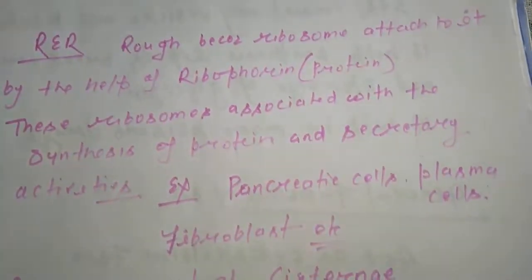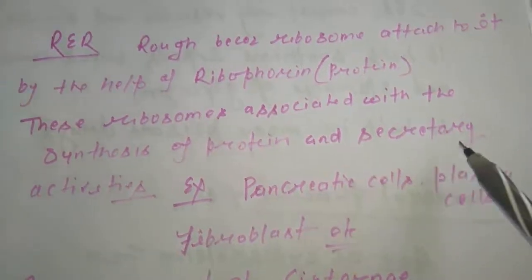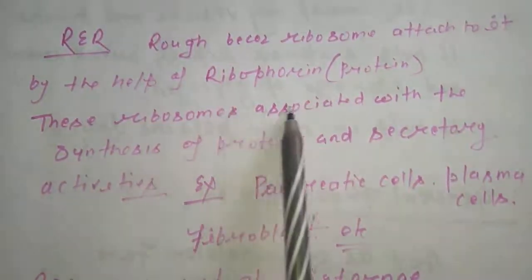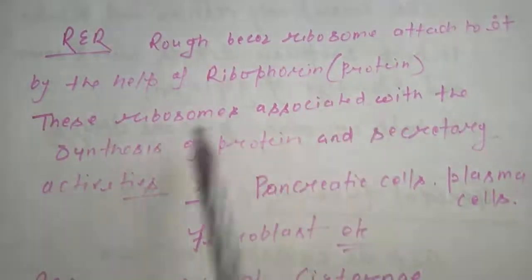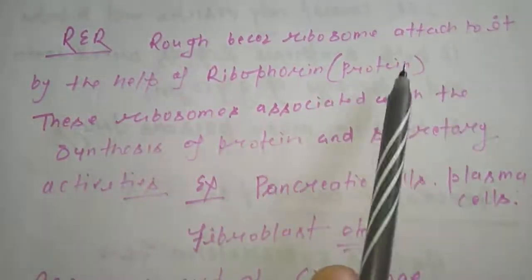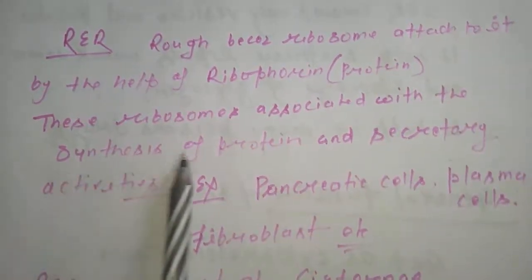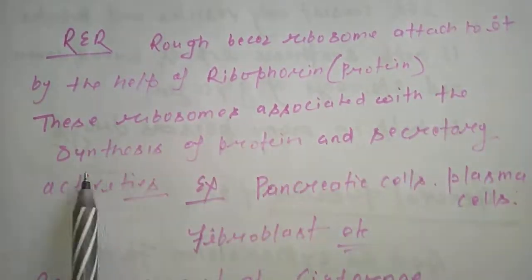RER is rough because ribosomes are attached to it with the help of riboporin. Students, riboporin is a kind of protein with the help of which ribosomes attach to the endoplasmic reticulum. These ribosomes are associated with the synthesis of protein.